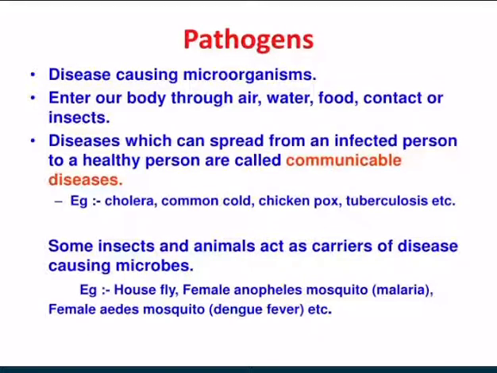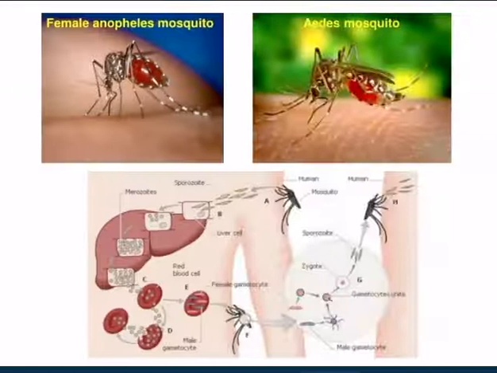So, examples are houseflies, the female Anopheles mosquito causing malaria, and the female Aedes mosquito causing dengue fever. So, we need to be very careful. We need to keep our environment very clean, to be on the safer side. You can see how the mosquitoes look.